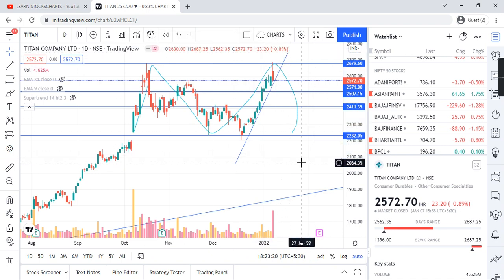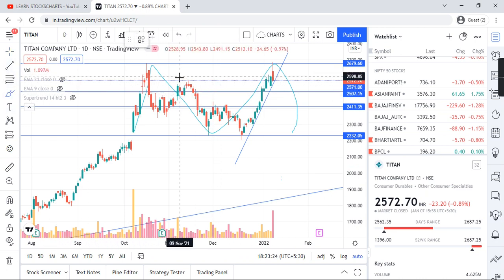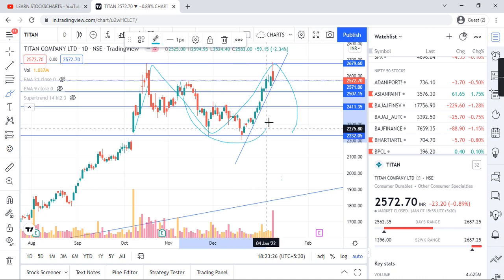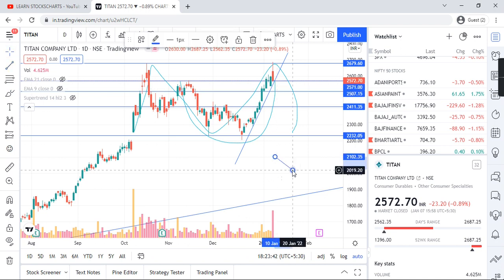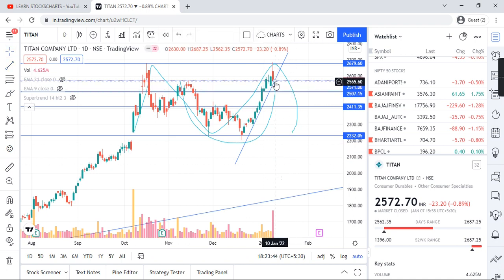Otherwise the upside is there, and I am also able to see a cup shape pattern. Let's wait and see whether this cup and handle pattern comes into the picture or not, so I cannot comment right now. And there might be a head and shoulder pattern. Let me draw that pattern, I am able to see it clearly.